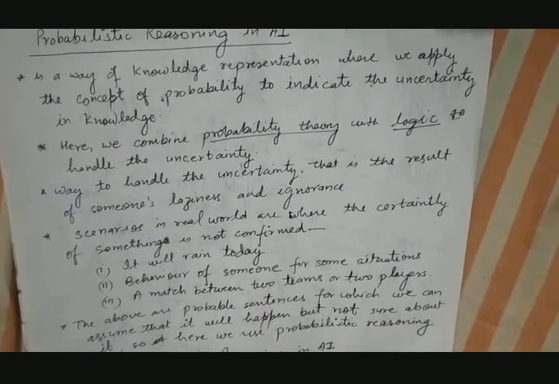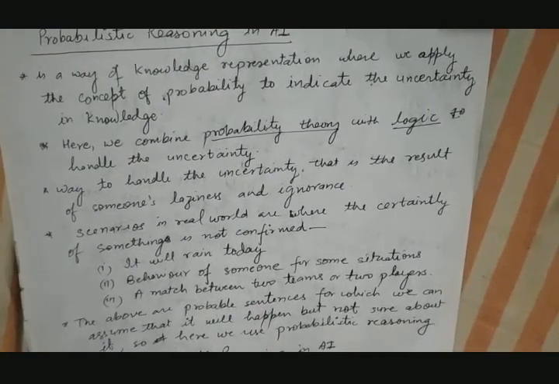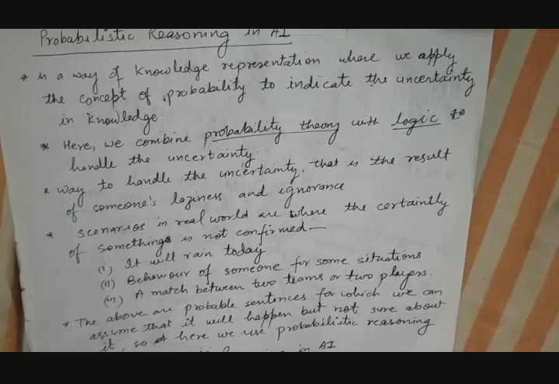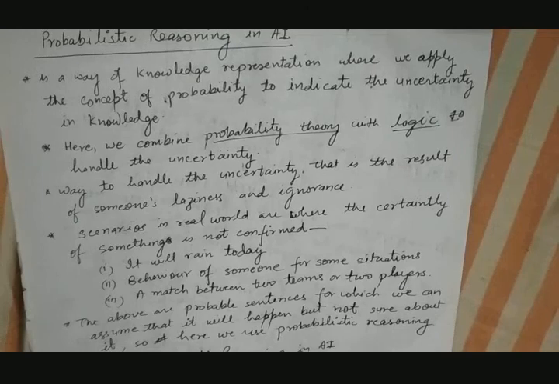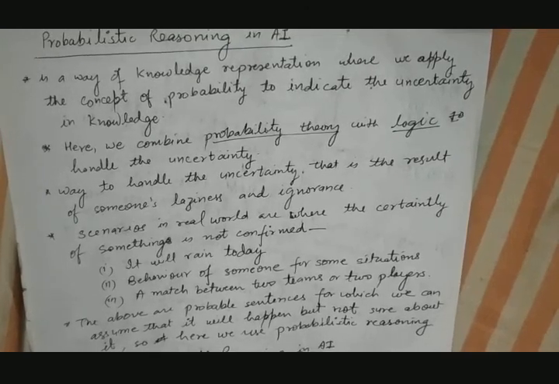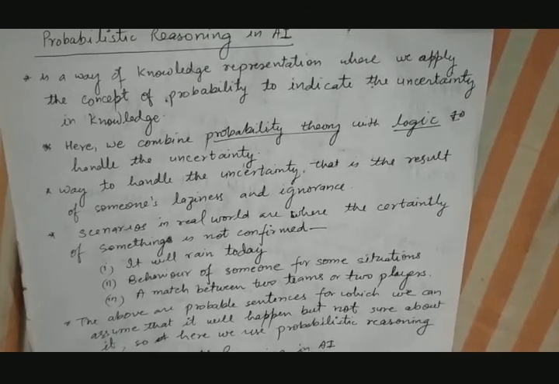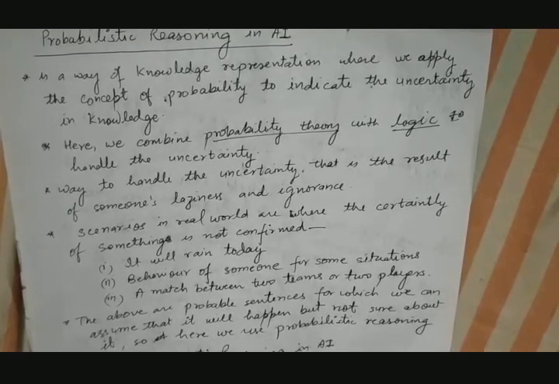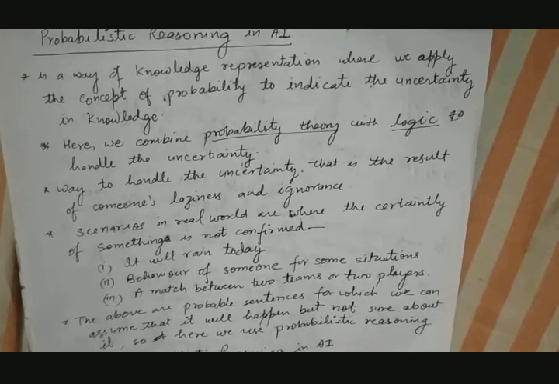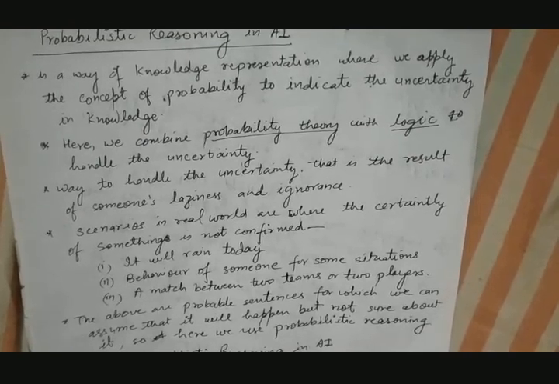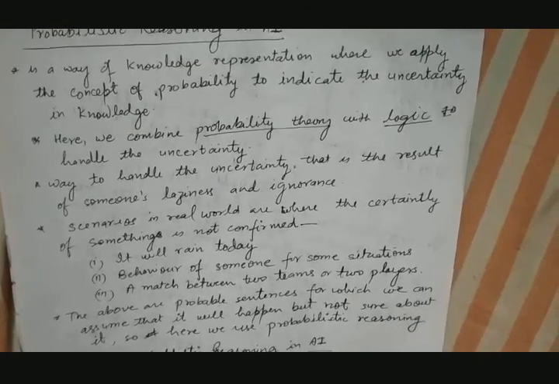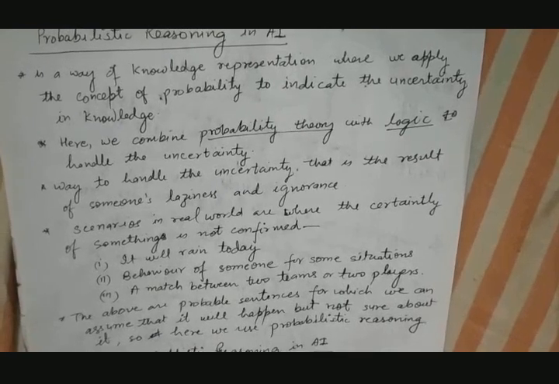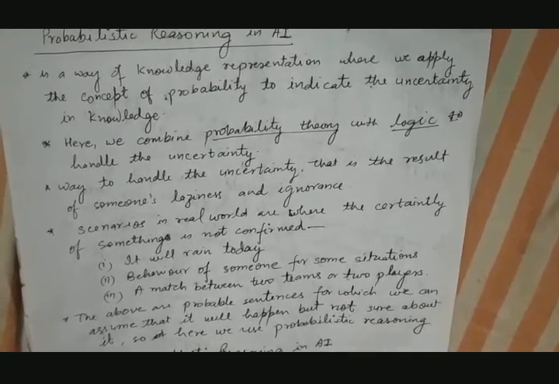So, hello friends. In this lecture we will discuss what is probabilistic reasoning in artificial intelligence. In previous lectures we have seen the knowledge representation and reasoning methods: logical representation, semantic nets, conceptual dependency, frames, and also we have discussed forward chaining and backward chaining with suitable examples. Now, in this lecture, we will discuss what is probabilistic reasoning and why we need it.